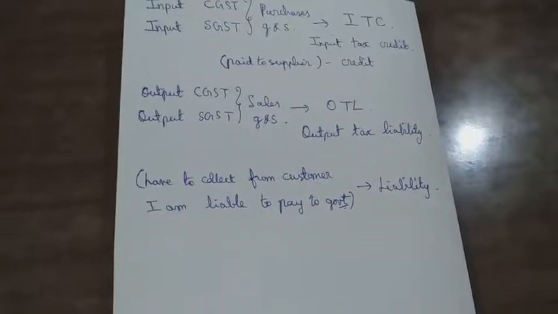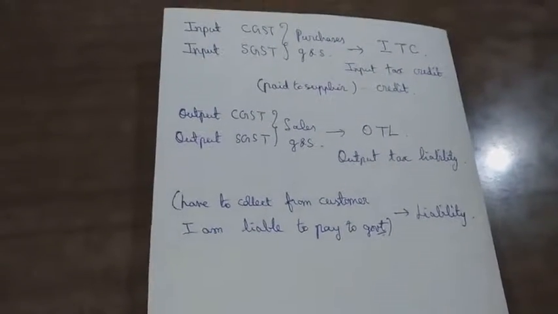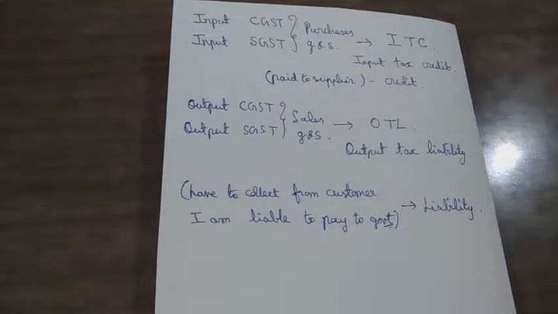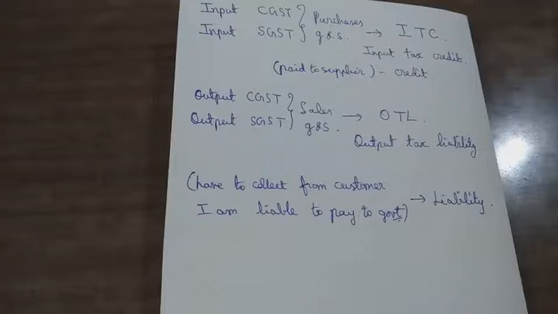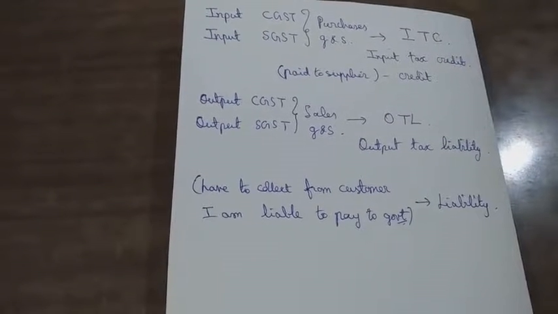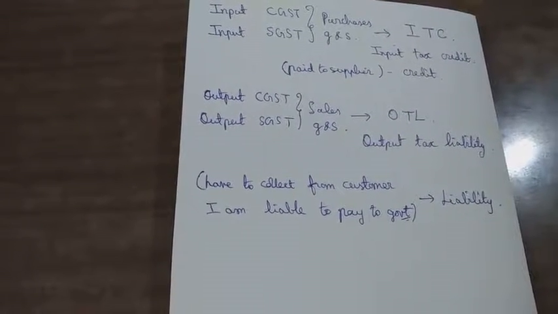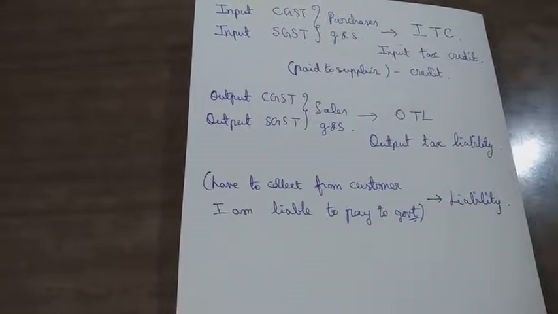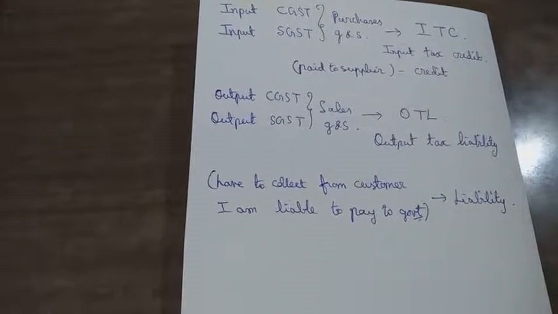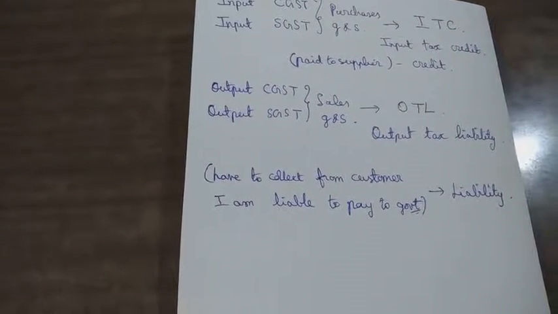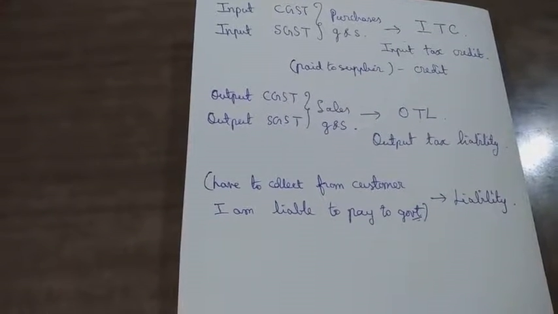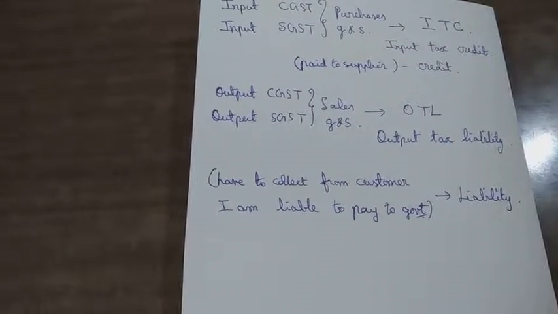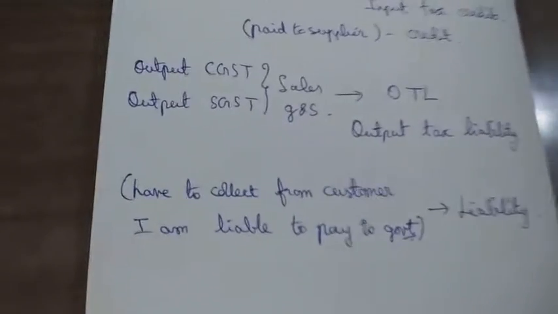And another point, input CGST and input SGST. When we purchase goods from a supplier, we pay tax to the supplier, and that is called input tax credit. When we pay tax to the supplier, it is called input tax credit.